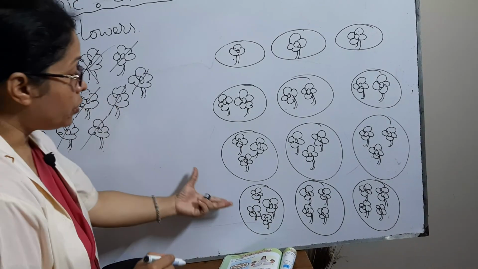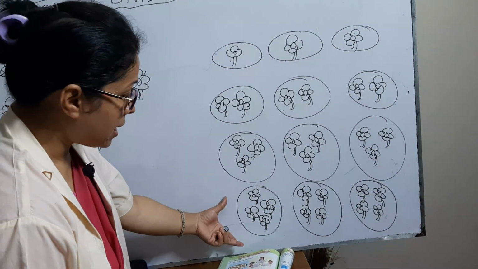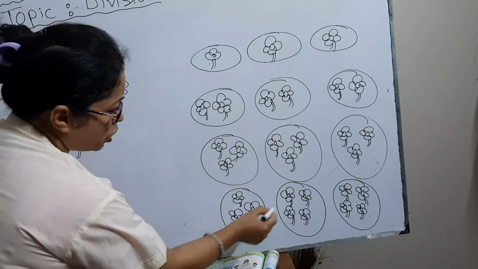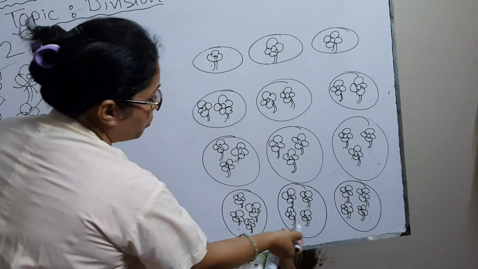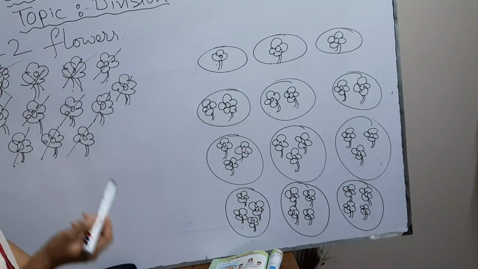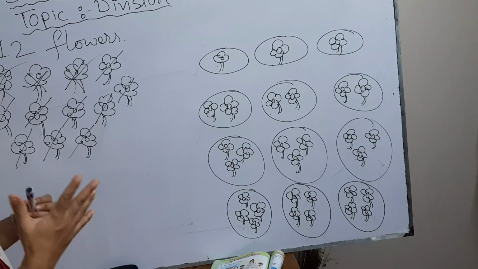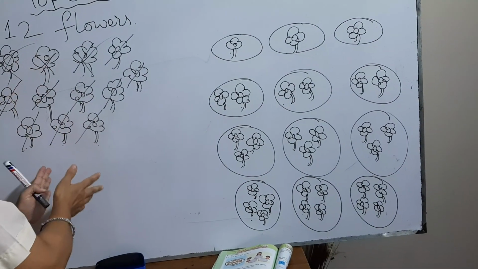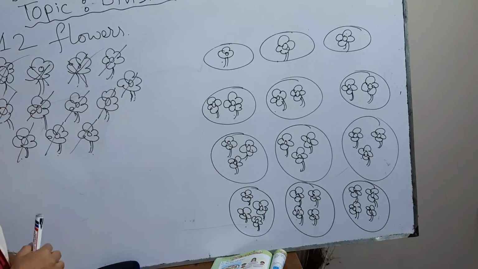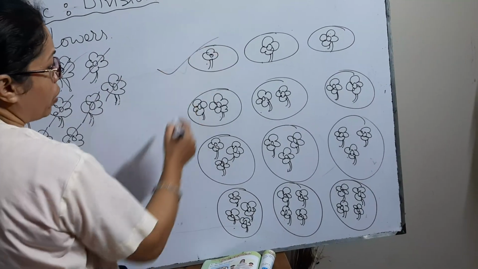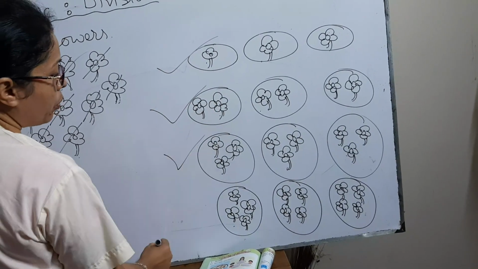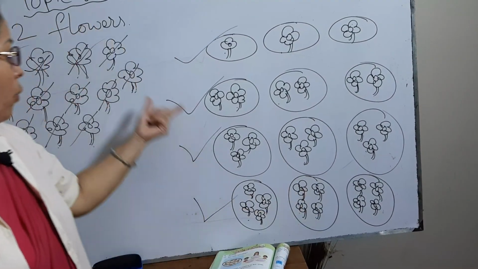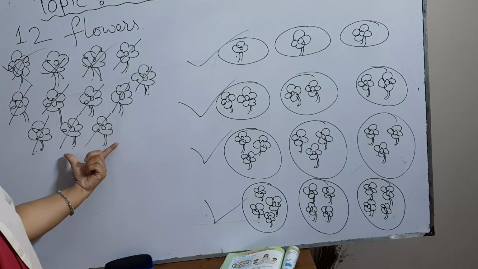So, what did we see? We see that each and every plate contains 4 flowers. No, how many flowers? 4 flowers. So, dear students, you were told you have 12 flowers, distribute them, divide them among your 3 friends. That is, in this way at first giving 1, then 1 more, then 1 more, and finally 1 more. After giving the last 1, we have no flowers left.